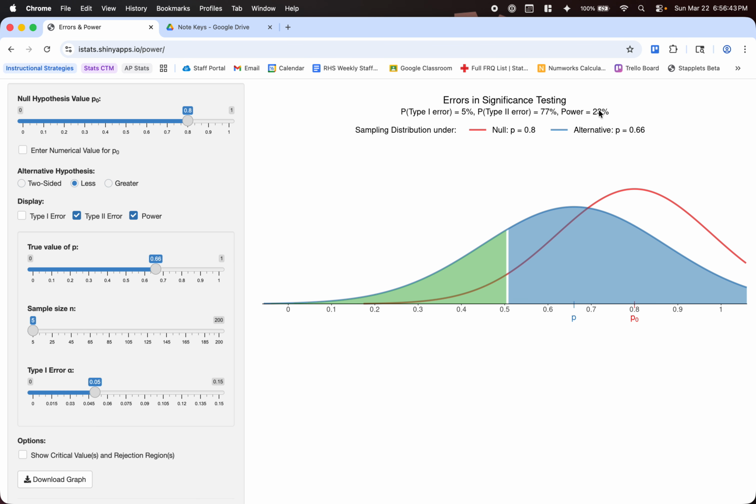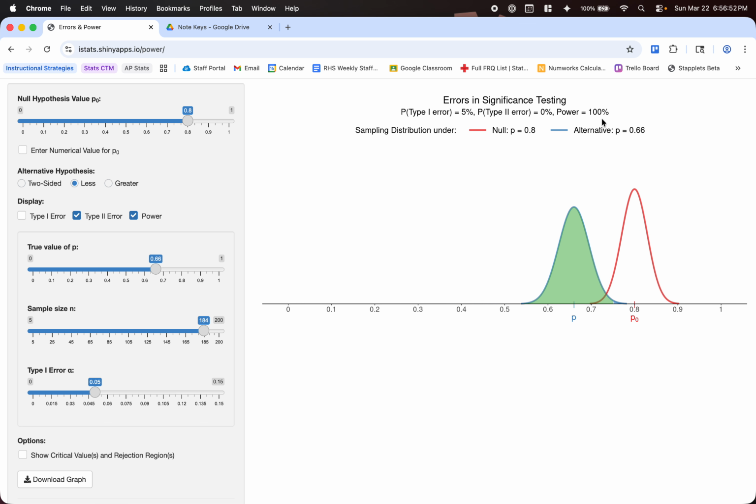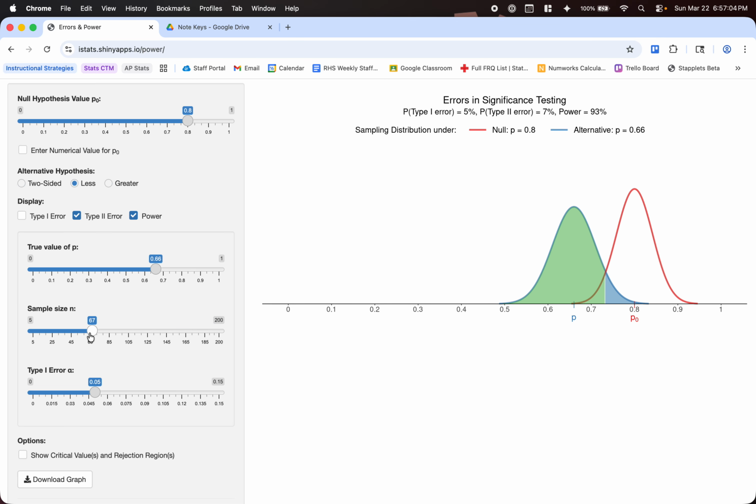You'll see our power decreases, and you'll see this overlap between the null and the alternative distributions. Now if I increase, what you'll notice is that the power increases, and at some point it's eventually going to be 100%. We're going to see not a whole lot of overlapping between our null and our alternative here. We can see decrease it, power goes down, increase it, our power is increasing.